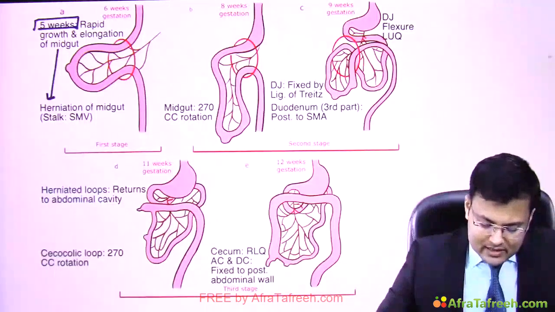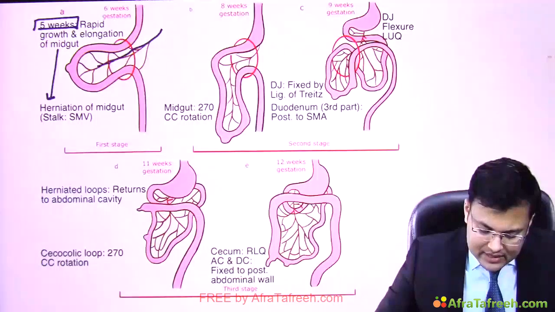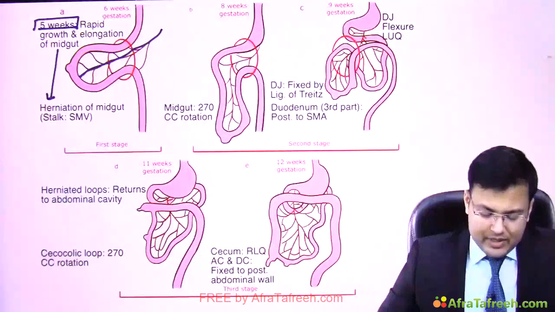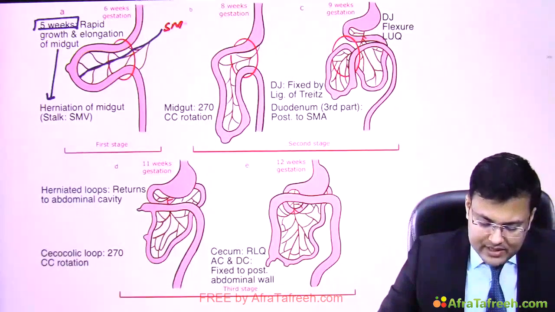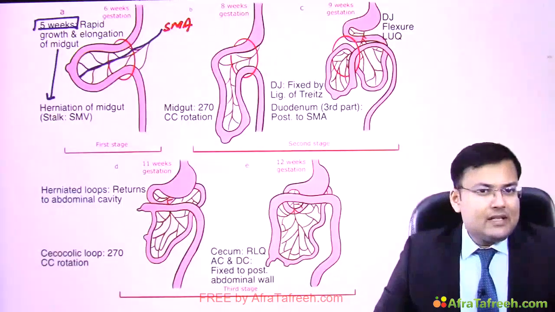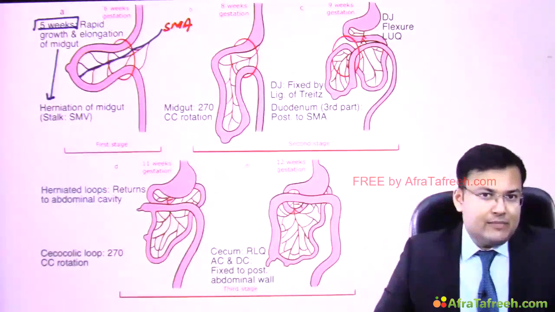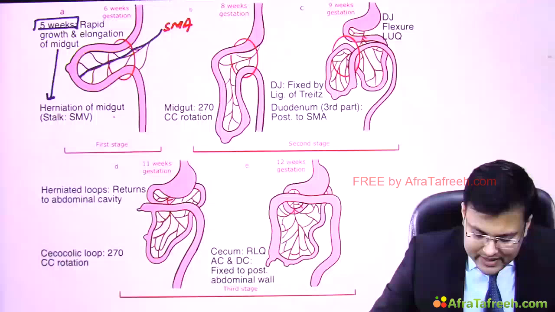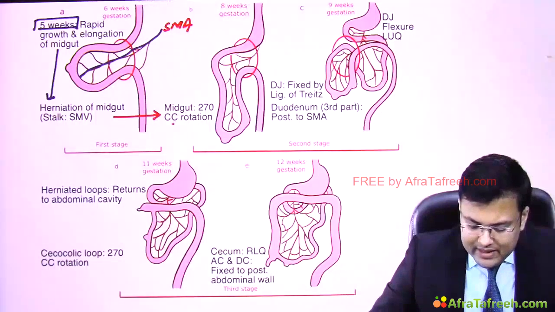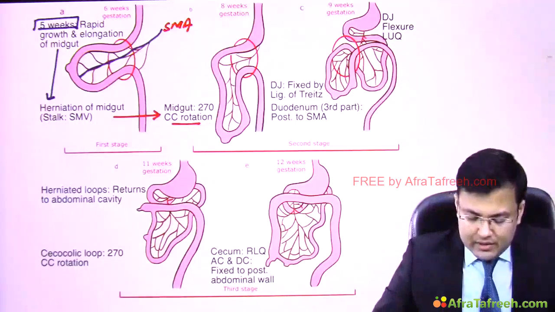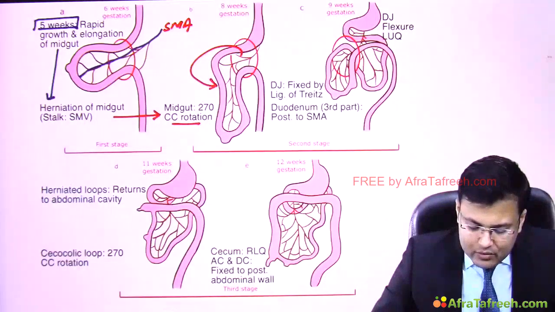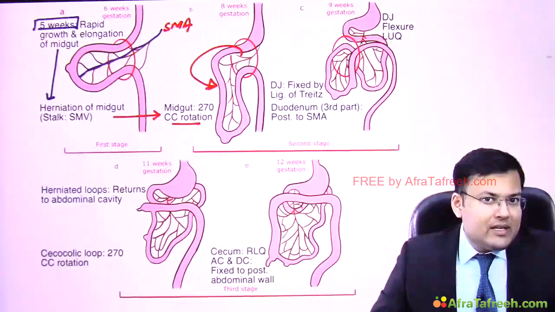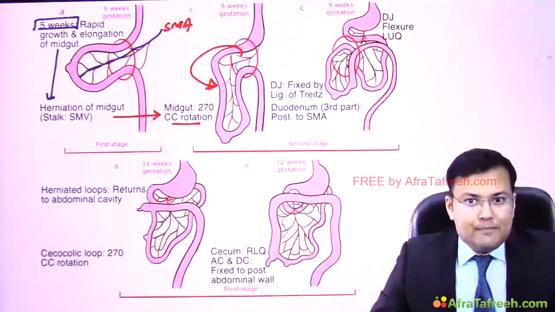Generally there is a stalk, and you can see the stalk is formed by the superior mesenteric vessels, meaning the superior mesenteric artery and superior mesenteric vein. This is the superior mesenteric artery. So at 5 weeks there is rapid growth and elongation of the midgut leading to herniation of the midgut. Now what happens in this midgut? There is 270-degree counterclockwise rotation.